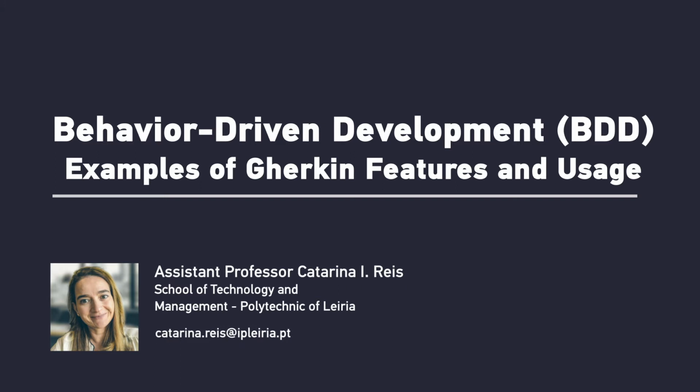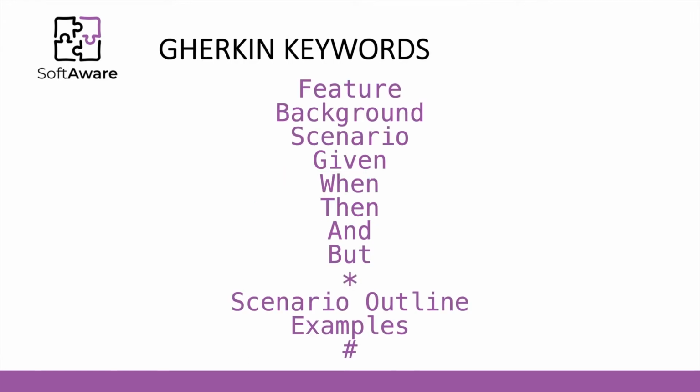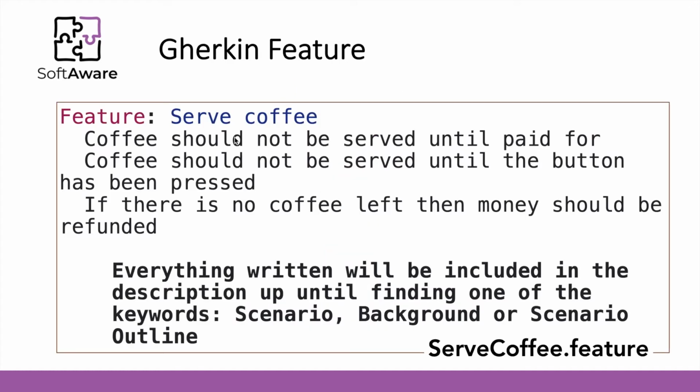There are a couple of keywords available in Gherkin, and the cheat sheet for Gherkin keywords is rather small because there is a small number of keywords and they all fit here. So we have the feature keyword, the background, scenario, given, when, then, and, but, asterisk, scenario outline, examples, and the cardinal sign. And we have already seen that the cardinal is the beginning of comments. A Gherkin feature, we have already presented it.